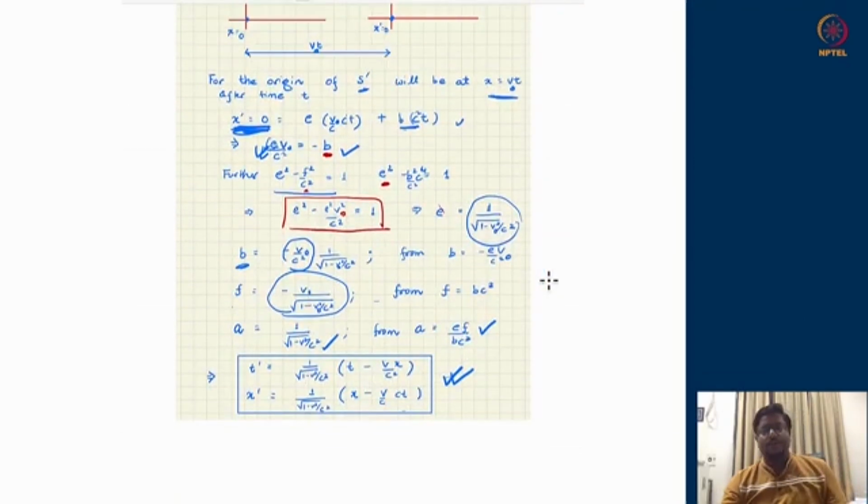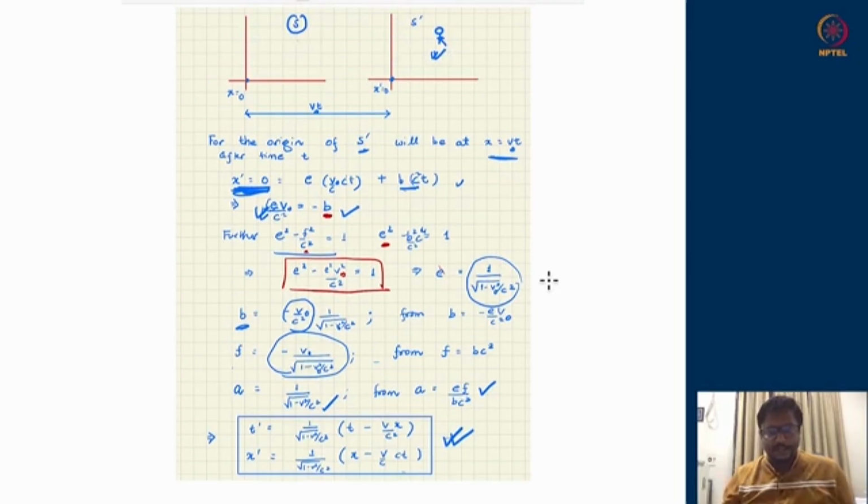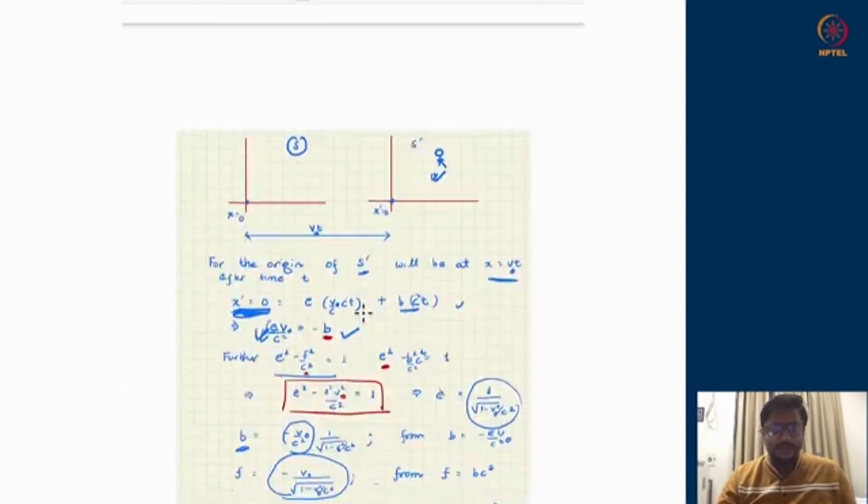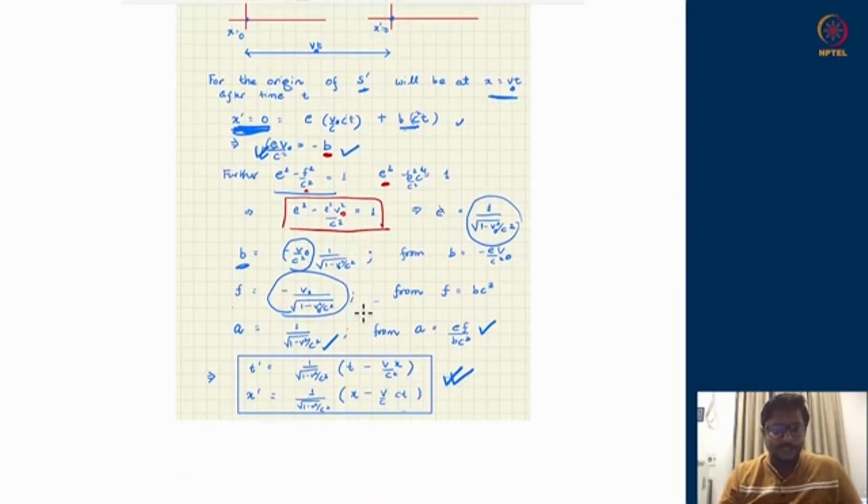So you can just do the algebra once again at your convenience to settle this idea that all we have to use is to demand that the speed of light remains the same across two inertial frames. That is, the same c should appear on both sides, and after that you just demand that it's a linear transformation because of homogeneity and isotropy of space and time. And after that, the algebra is straightforward to lead you to the fixing of the coefficients a, b, e, and f, and you do land upon the Lorentz transformations, or LT.